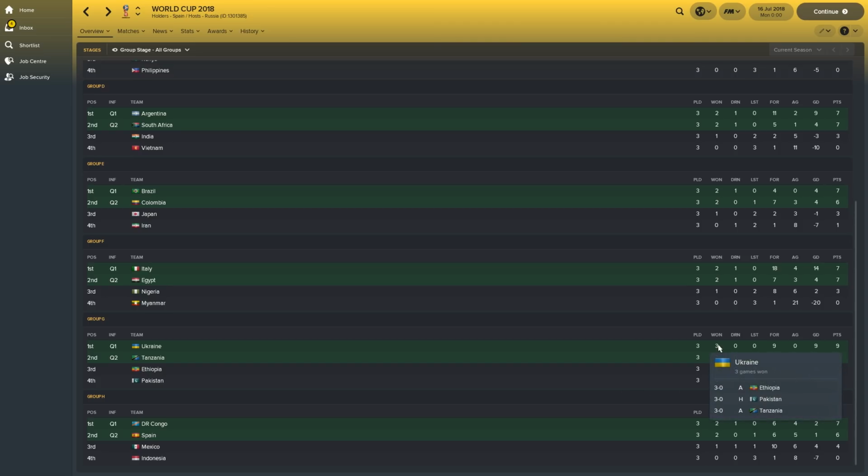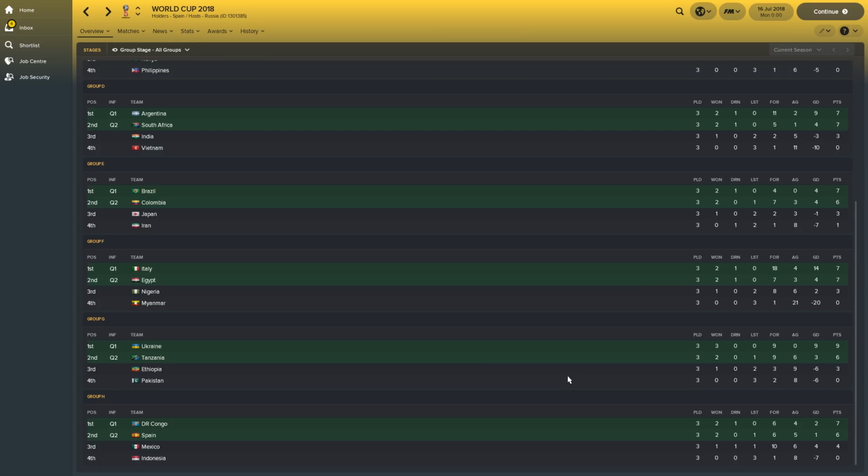Ukraine managed to win 3-0 in all 3 games to comfortably go through, but Tanzania getting wins against Pakistan 3-2 and Ethiopia 6-1 go through with 6 points. Ethiopia did beat Pakistan in the other game, but they were completely murdered by their African rivals.